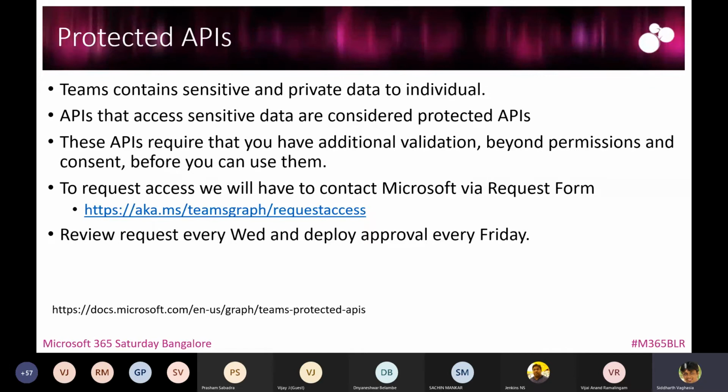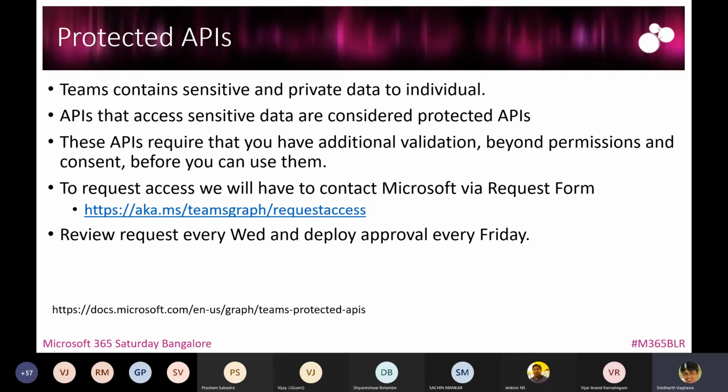Though Microsoft has provided us APIs to access this data, they are sensitive in nature, so they are called protected APIs. And if you want to access these protected APIs, there is an additional validation beyond permissions and consent which is required before using them.